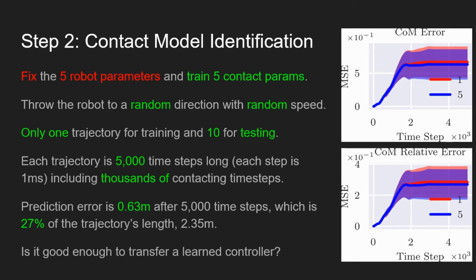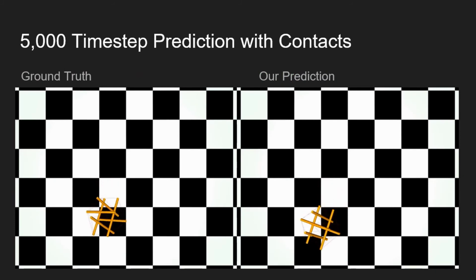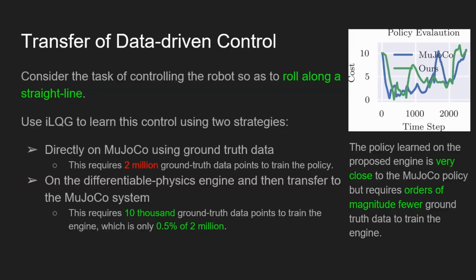The paper explores whether such an error is good enough to train controllers on the differentiable engine and then transfer them to the ground truth system. Both robots stop at a similar final position. This simple model is already good enough to learn a control policy for rolling the Tensegrity along a straight line.